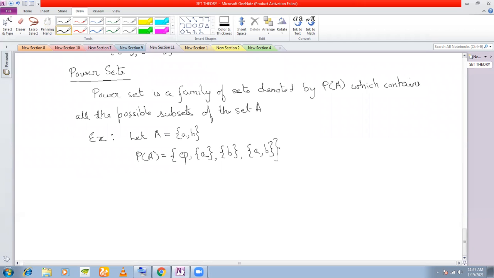See that the power set of A contains how many elements? It contains 4 elements. And you see that the set A contains 2 elements.